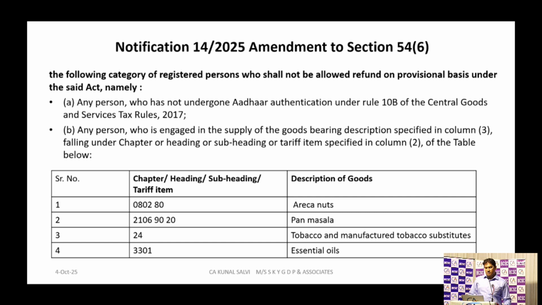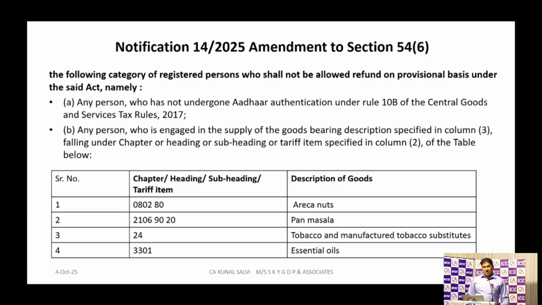In these two cases, any person who has not undergone Aadhaar authentication under Rule 10B. Rule 10B में आपको पता है तो Aadhaar authentication is compulsory for 3 transactions. अगर आपको revocation of registration करना है, अगर आपको refund application file करना है, और third one is there Rule 10B में. अगर ये 3 category आपको करना है तो आपको compulsory Rule 10B के हिसाब से आपका Aadhaar authentication completed होना चाहिए GST portal पे. Then only you can ask for the provisional refund within 7 days.